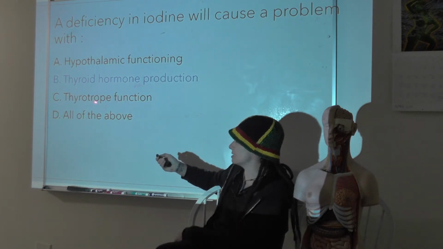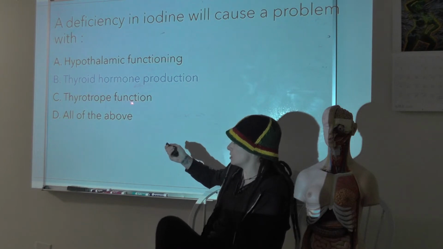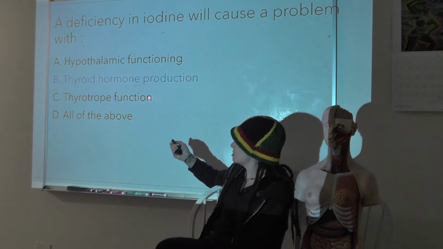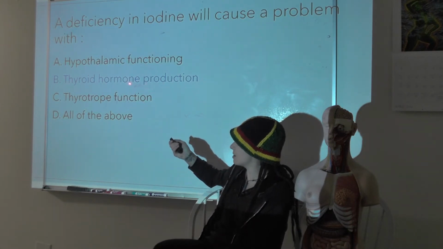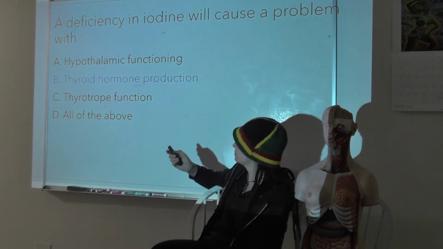C is the distractor answer. Our thyrotropes are going to function to do what they do, which is respond to TRH and release TSH. So TSH is going to go stimulate our follicular cells in the thyroid, but they're not going to be able to produce thyroid hormone because they don't have iodine.